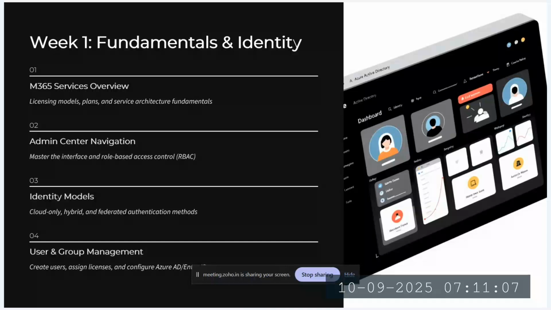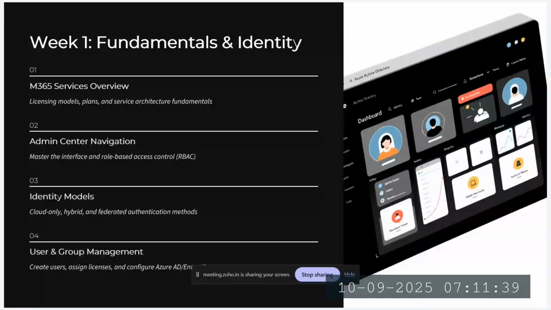When we go through it, we will find that identity is the core concept within Microsoft 365, which helps us provide and manage accesses, how to provide resource access to the end users, and how to build our Microsoft 365 from scratch for an organization. Identity is a core part within all that setup.